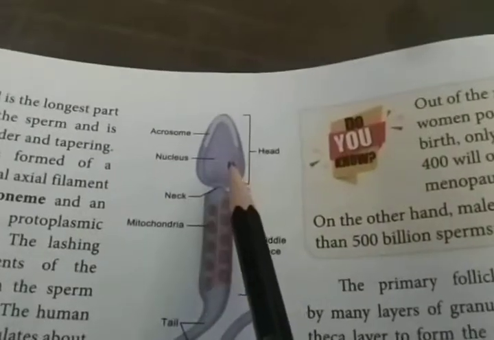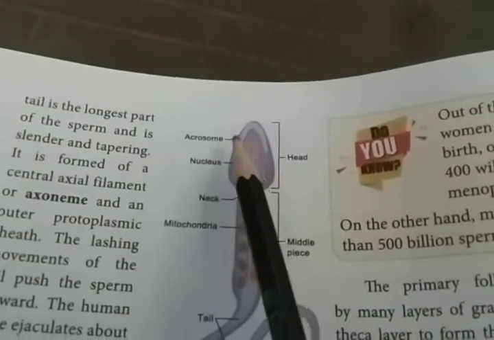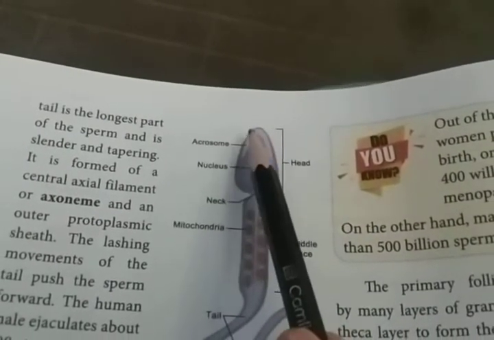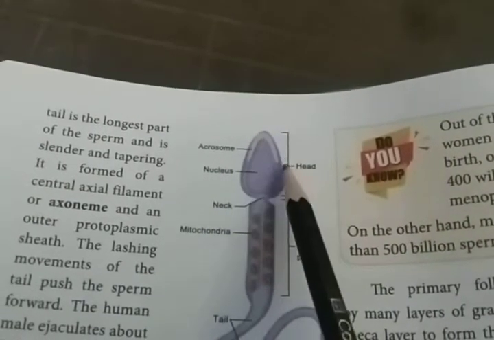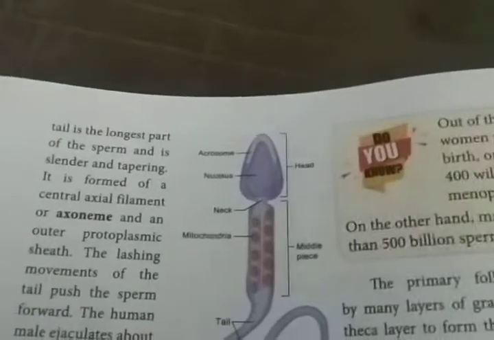Now we are going to see the head of the sperm. The head contains two parts, the acrosome and the nucleus. The acrosome is present in the anterior region above the nucleus. A pointed region is present in the acrosome. Then the nucleus is present inside the head.